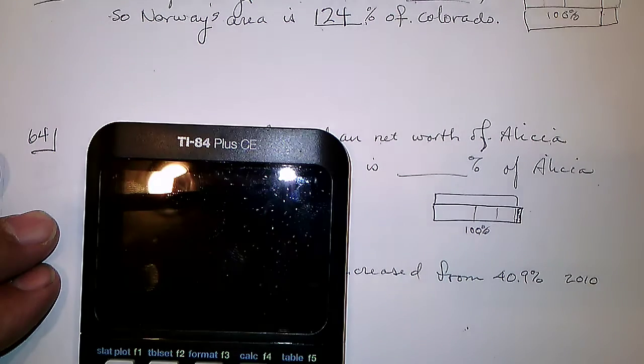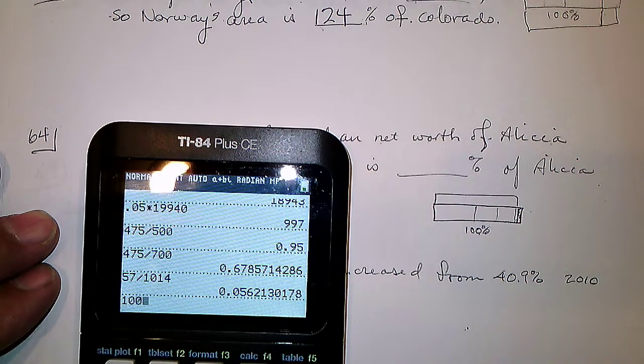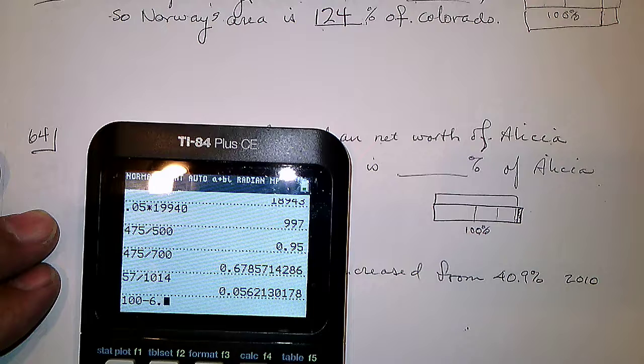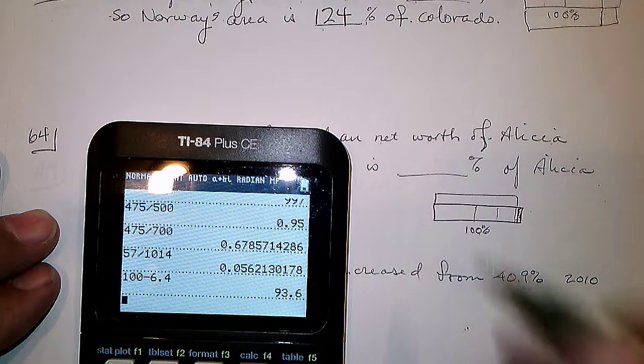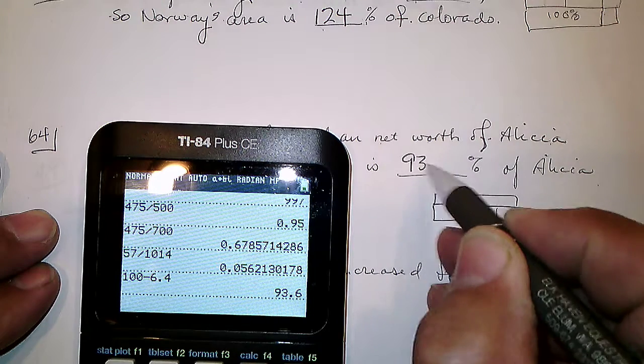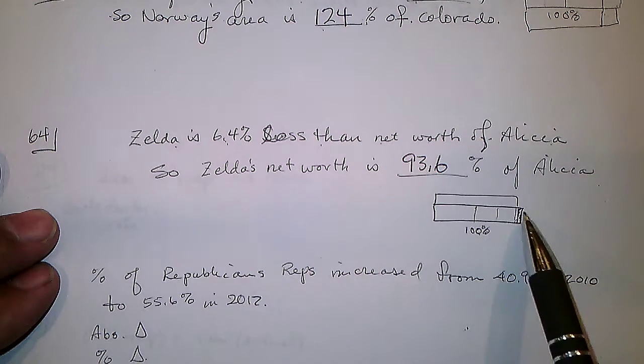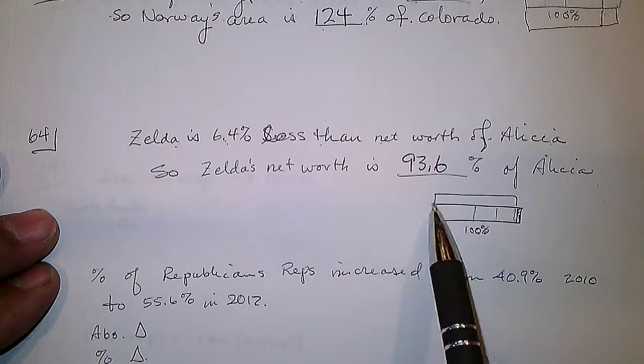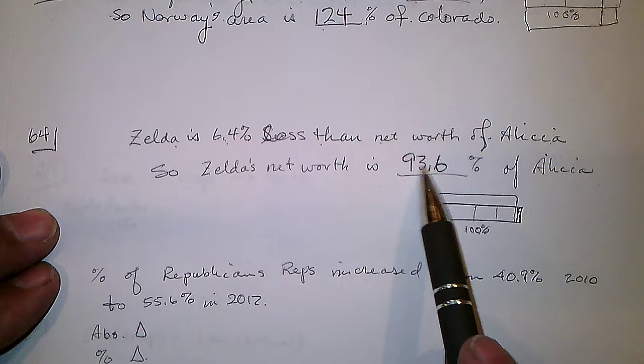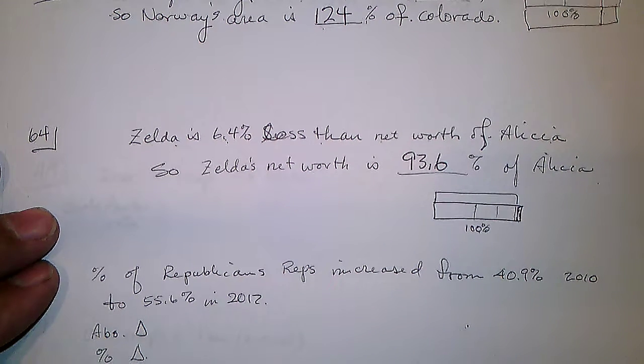So 100 minus 6.4 is 93.6% of Alicia. Since she's 6.4% less, she's 93.6% of Alicia.